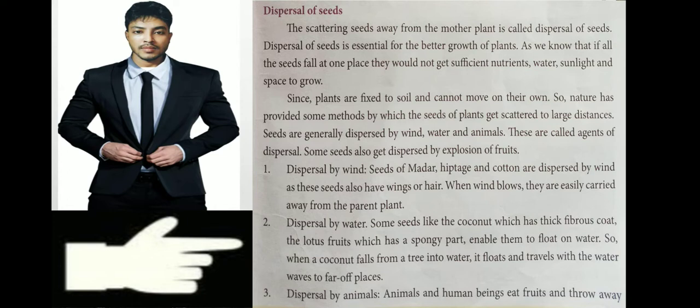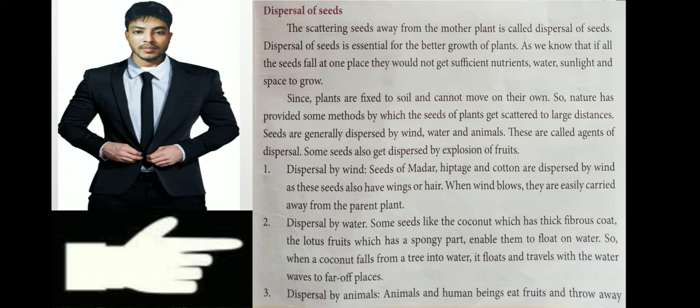So this is called dispersal of seeds. For example, a simple example I can give you: you have seen squirrels, what they do is they eat the fruits from the tree, and after that they sometimes put the seeds in the ground here and there, and from there a new tree comes out.